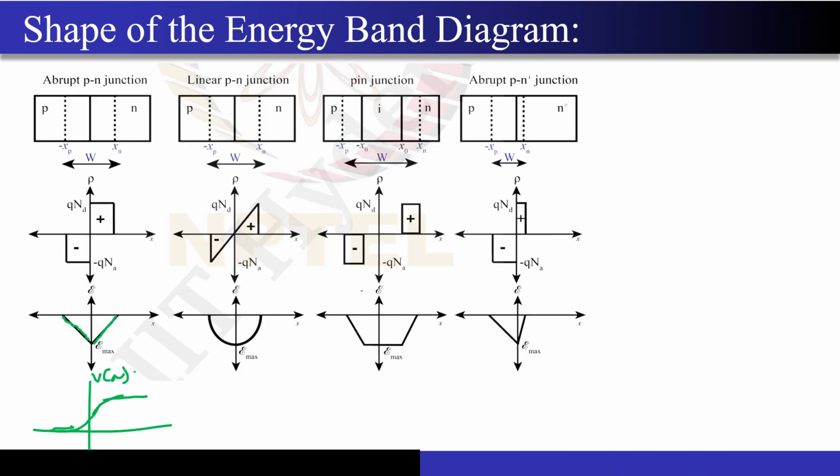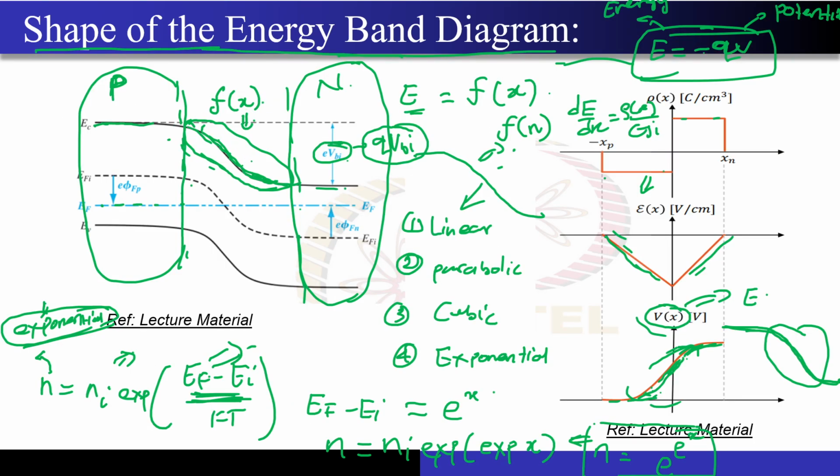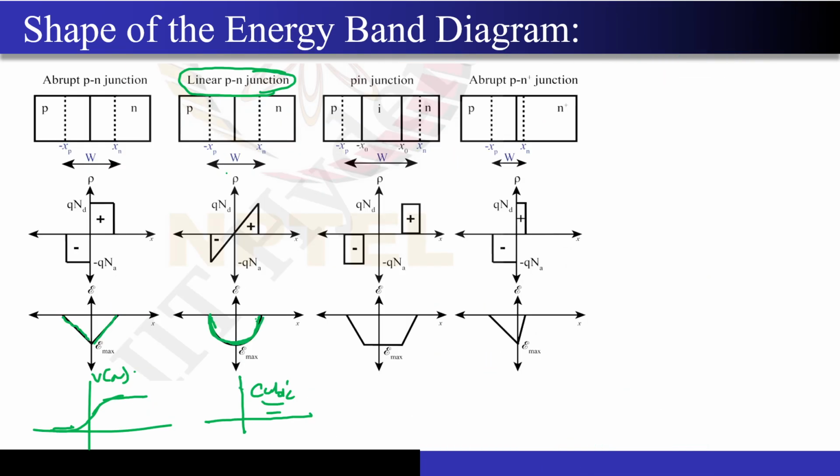Now I will ask you one more question. If the electric field over here is itself parabolic, because this is a linearly graded p-n junction, and in the previous case it was linear, then what will be the shape of V of x? What do I have to do over here? Cubic, exactly, very good. So this will be cubic. If anyone asks you to draw the energy band diagram of a linearly graded p-n junction, this fall that you are seeing over here will be of cubic nature. It won't be of parabolic nature. I hope that concept is very clear.